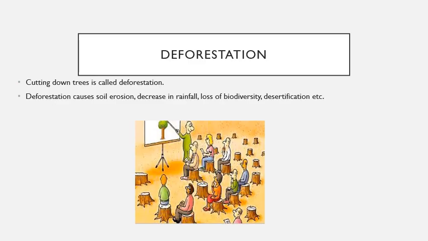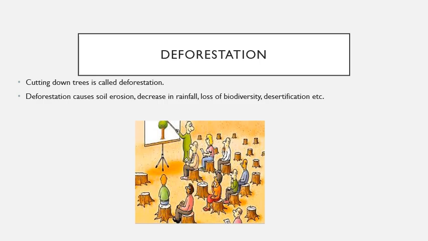Decrease of rainfall. Because of decrease of forest, there is less and less rainfall in places like Rajasthan, Himachal Pradesh, and Tamil Nadu. The problem is so very acute in Tamil Nadu that because of water scarcity, we are forced to think of ways and means of converting seawater into drinkable water.